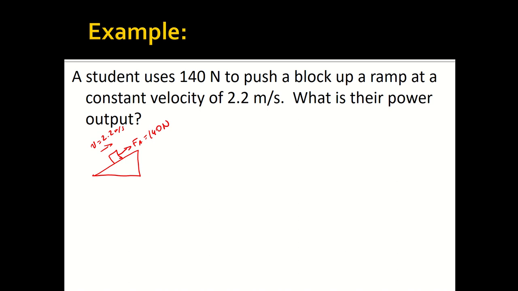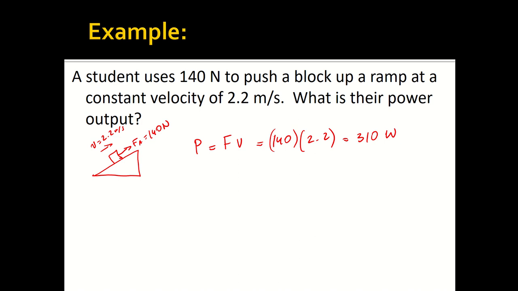So what is the power output? We're going to use our new equation. Power equals force times velocity. Plug in the force value. That's 2 sig figs, and the velocity is also 2 sig figs, so the answer is going to have 2 sig figs. That's 310 joules per second, or watts.